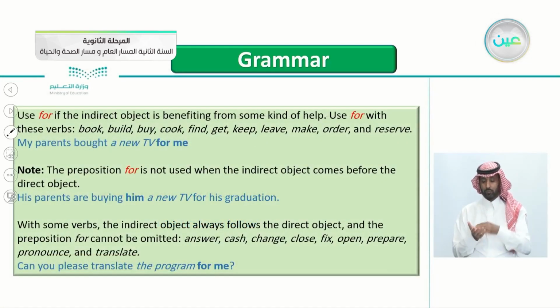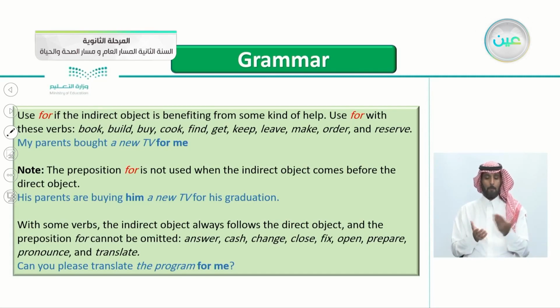So jumping to the word for here, we use for if the indirect object is benefiting from some kind of help. We said about to, if he is receiving something. For, if he is benefiting from some kind of help. There's a benefit, he's getting some kind of help. We use for with these verbs: book, build, buy, cook, find, get, keep, leave, make, order, and reserve.